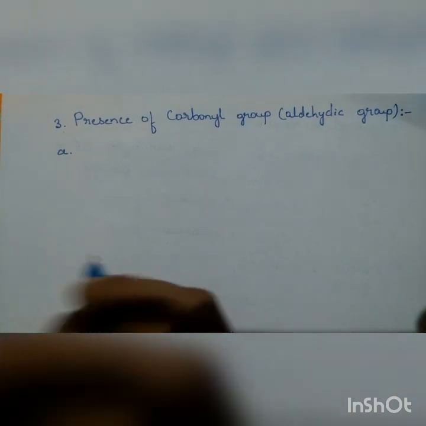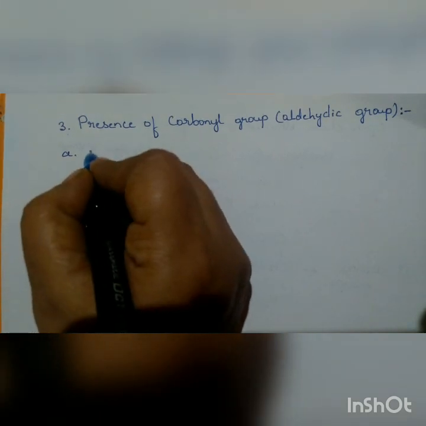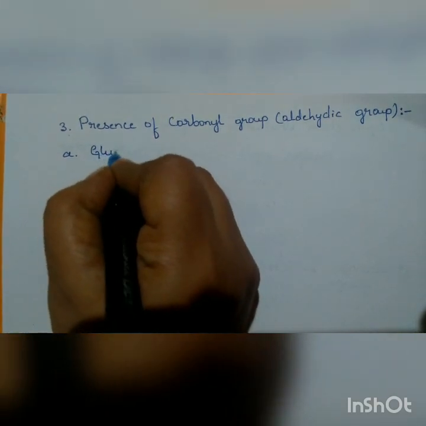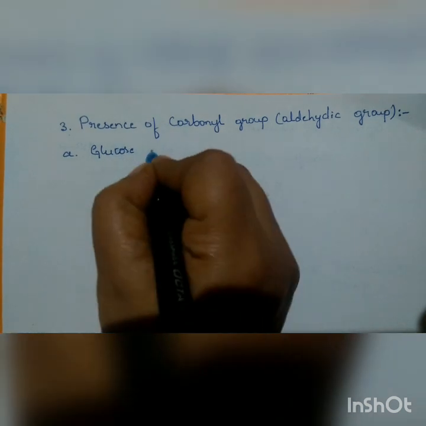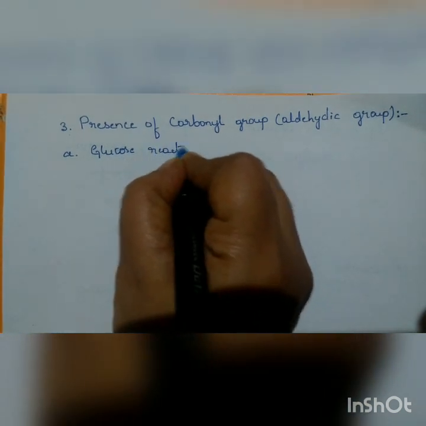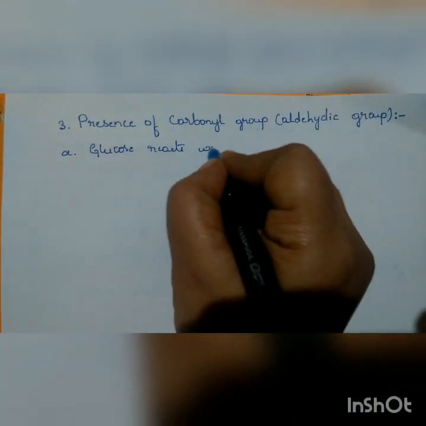Glucose reacts with hydroxylamine. This is an important reaction.